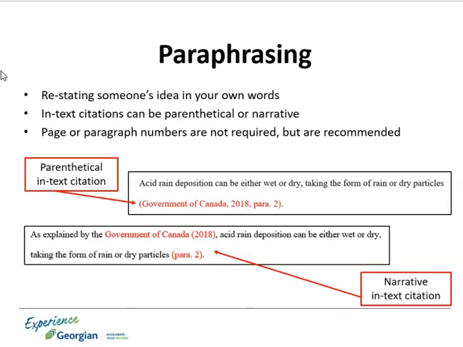The main difference is that the page or paragraph number is not mandatory when paraphrasing information, as you may not be able to attribute what you have learned to a specific page or paragraph in the original source. If you can, it's good scholarly practice to still include a page or paragraph number with an in-text citation for paraphrased information, as it helps your reader know where you got your information from in the original source. However, it is not mandatory to include a page or paragraph number when paraphrasing.